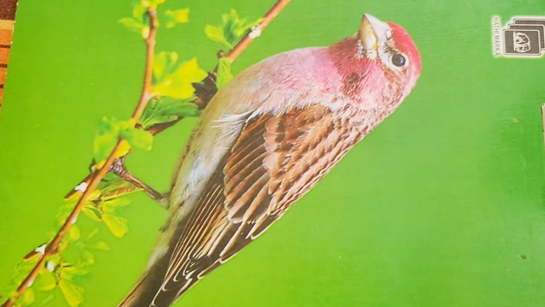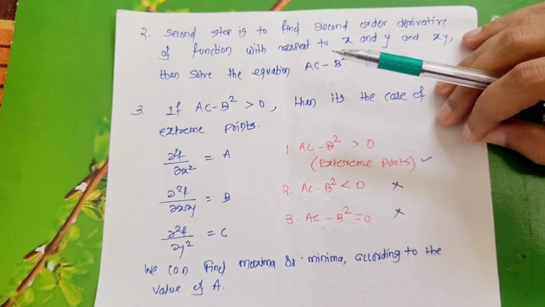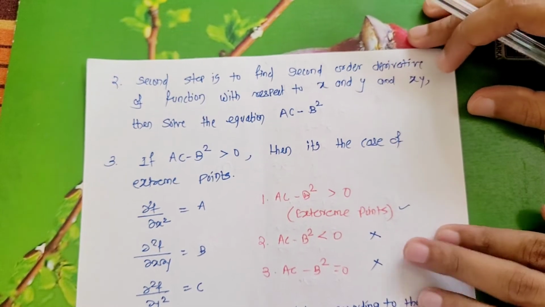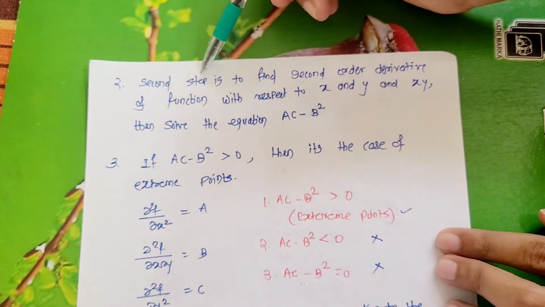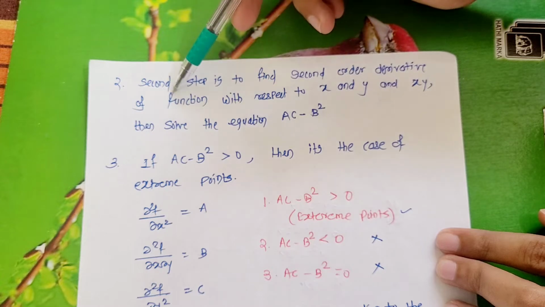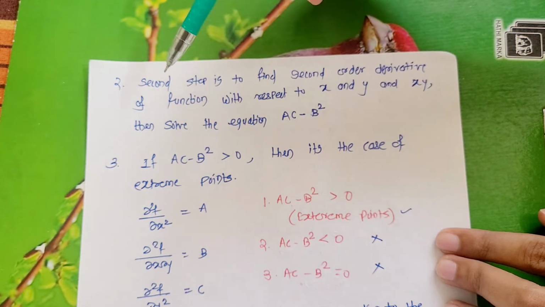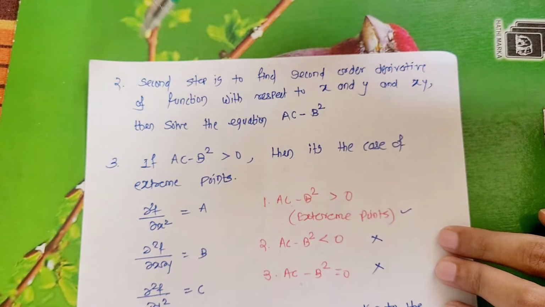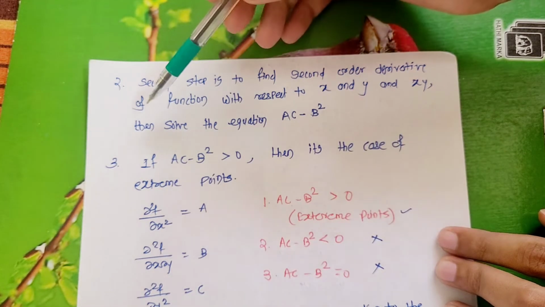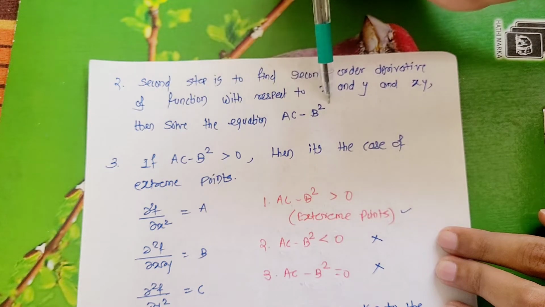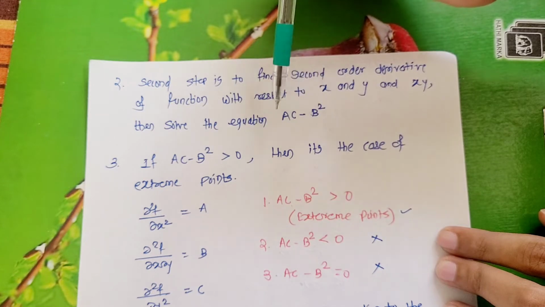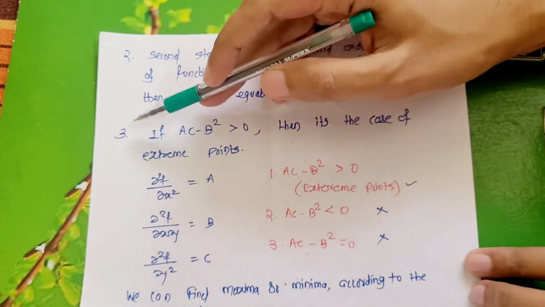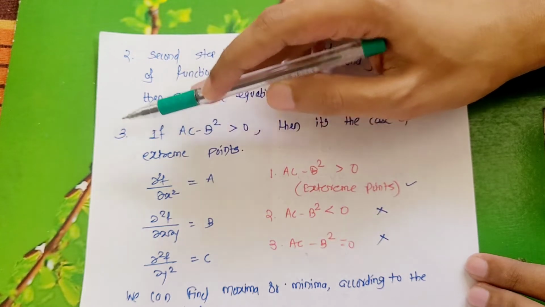Once you follow this method, you will get some idea. After following the method, the first point is clear to you. Now the second point, look at the second stage. The second step is to find the second order derivative of the function with respect to x and y. This is a very important task. You need to find the second order derivative of that function with respect to x and y, and then solve the expression ac minus b square. Now the question is, what are a, b and c? We'll discuss that in step number 3.